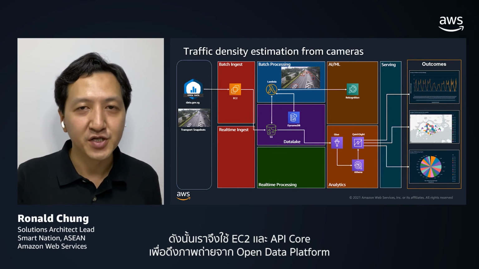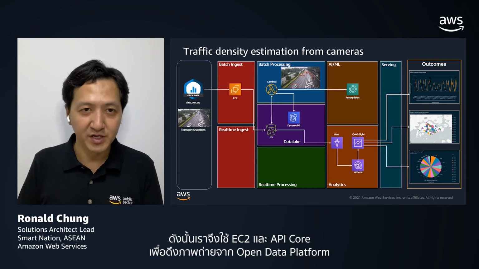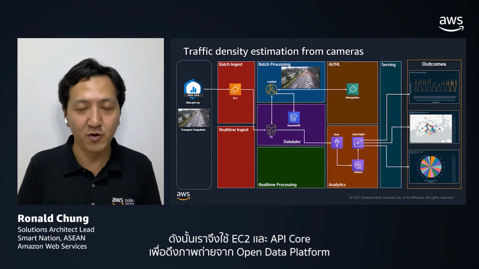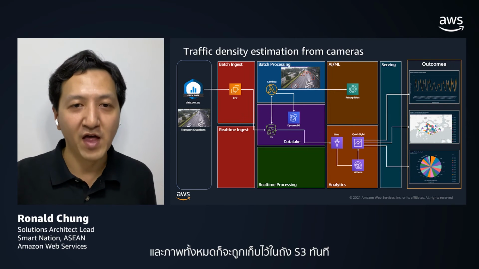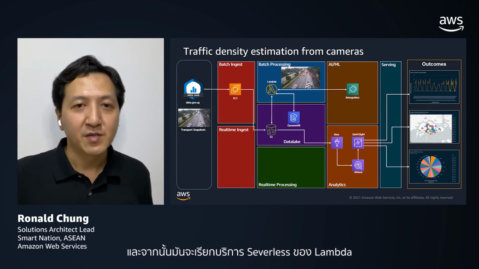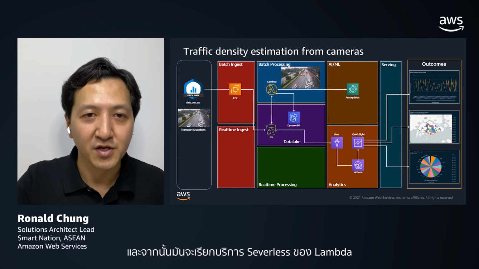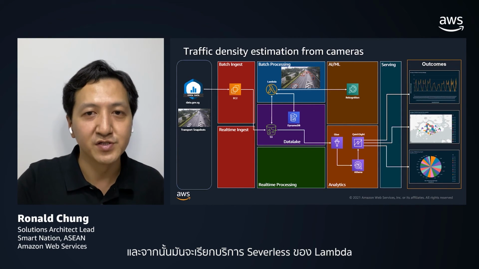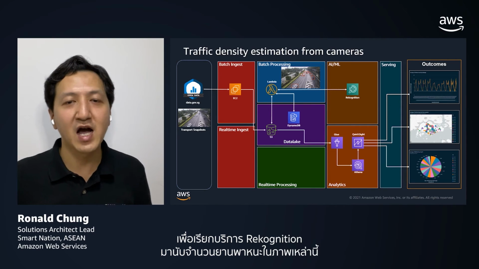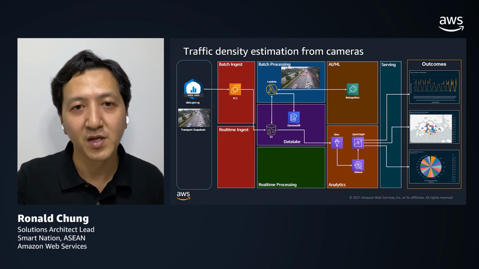So we use EC2 to make use of the API call to fetch the snapshots from the open data platform. And all of them will be stored right away in the S3 bucket. And subsequently, it will trigger the Lambda, the serverless functions, to call the Rekognition services to count the number of vehicles here.